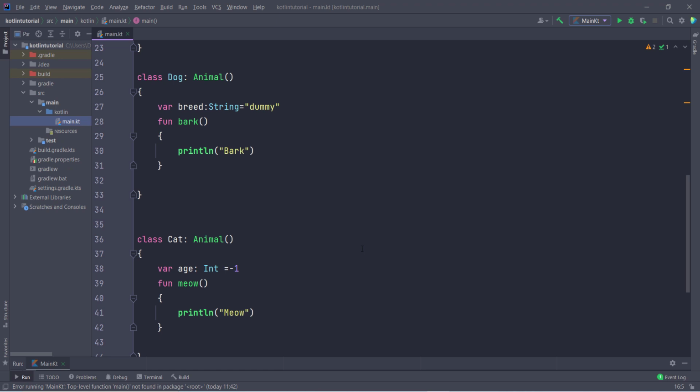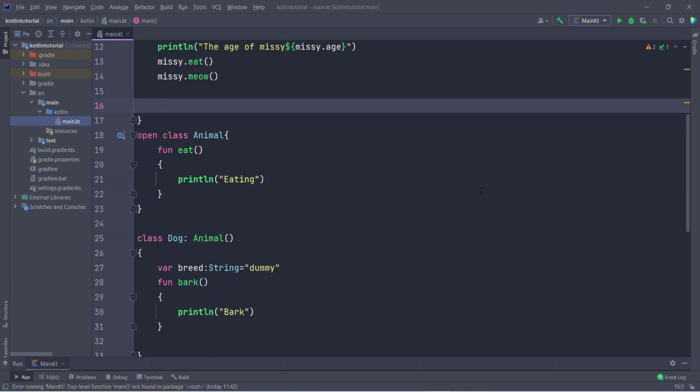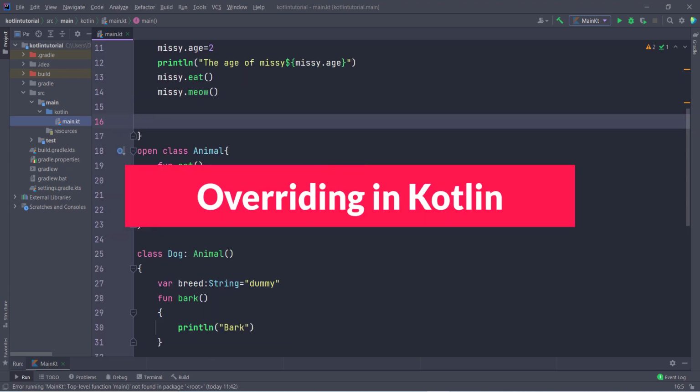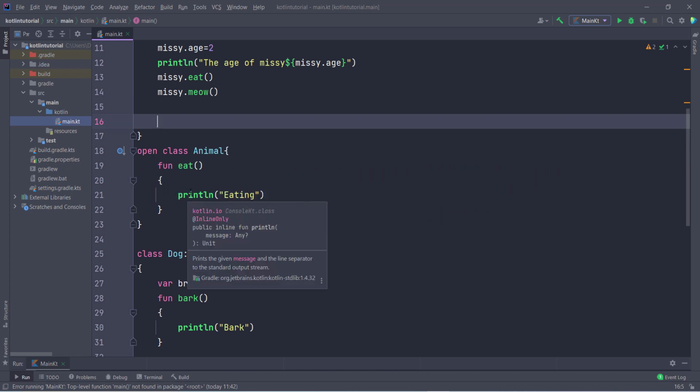Now one important thing I also want to tell you, let us suppose you want to use same function name in both classes, and then we have to use overriding. So overriding is also important. We can use the same function name and we can perform different work according to same function name. So let's see how overriding works in Kotlin.